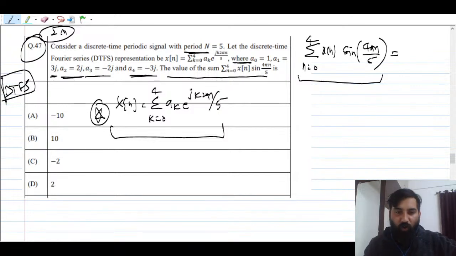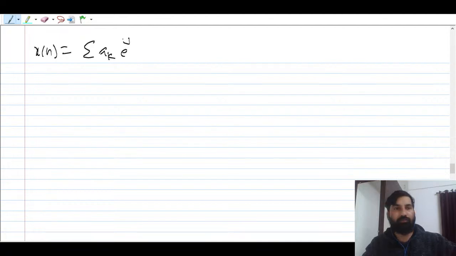Now the moment you get a sine of this kind, how can you write this sine? Sine can be written with the help of the Euler relation, e raised to power j omega naught t, something of that kind. Let me show you. So you have to remember this formula: x of n equals summation a_k e raised to power jk omega naught n. This is the formula for the DFS.